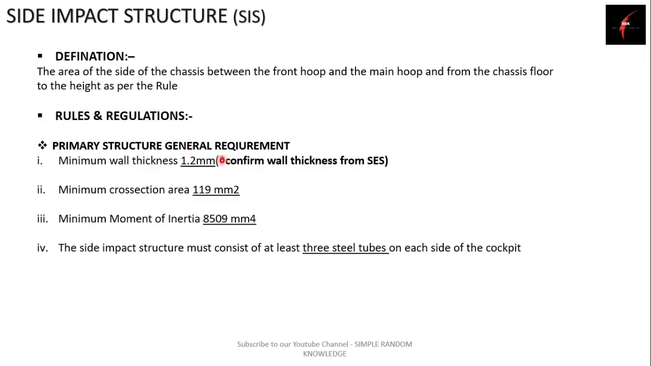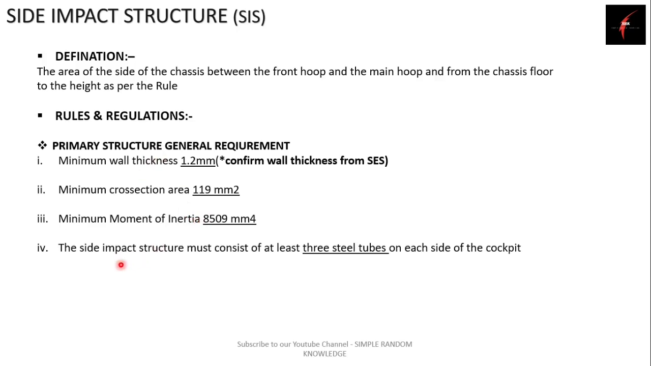So talking about the rules and regulations of primary structure. This primary side impact structure should have minimum wall thickness of 1.2 mm. Again, I suggest you to check this wall thickness according to your SES, because in the rule book and in SES there are some differences. Talking about the cross section area, side impact structure tubes should have a minimum cross section area of 119 mm square and minimum moment of inertia of 8509 mm raised to 4.